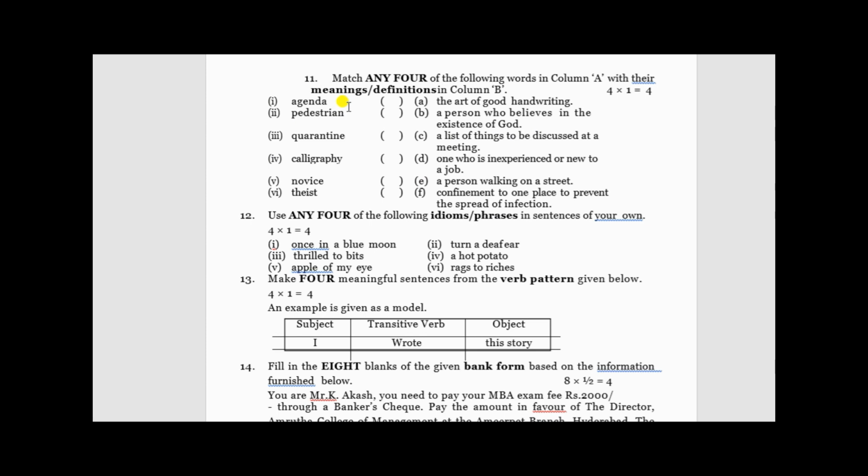And then question number 12 is idioms. You have to use these idioms in your own sentences. You need not write the meaning. So take once in a blue moon, for example, which means very rarely, something which occurs very rarely. So there is some boy who comes to the class very rarely. So we say Suresh comes to the class once in a blue moon, like this. I'm going to prepare a separate video on idioms and phrases.